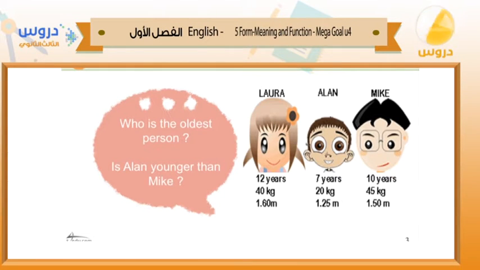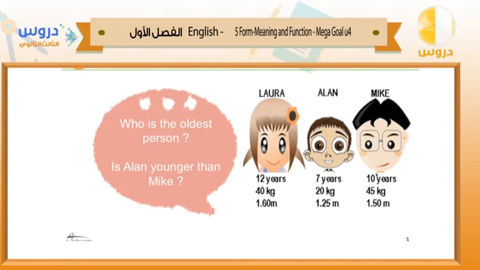First of all, we have three persons: Laura, Alan, and Mike. Laura is 12 years old. Alan is 7 years old. Mike is 10 years old. Who is the oldest person? Do you think Laura is the oldest, Alan is the oldest, or Mike? Here we have 12 years, 7 years, and 10 years. Of course, Laura is the oldest because she is 12 years old.